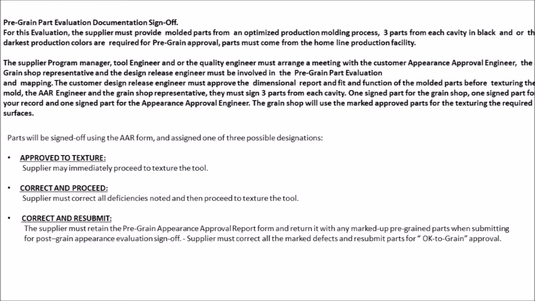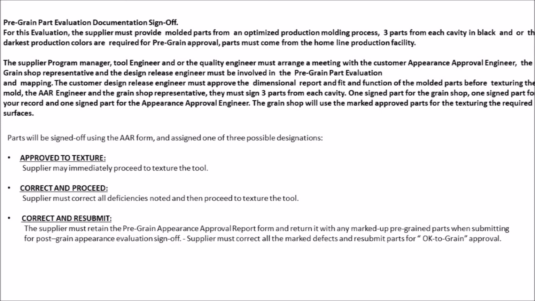The customer design release engineer must approve the dimensional report and fit and function of the molded parts before texturing the mold. The AAR engineer and the grain shop representative must sign 3 parts from each cavity: 1 signed part for the grain shop, 1 signed part for your record and 1 signed part for the appearance approval engineer. The grain shop will use the marked approved parts for texturing the required surfaces.